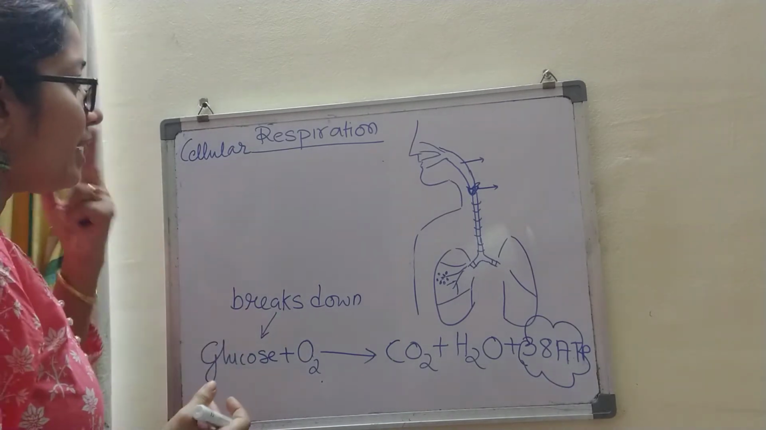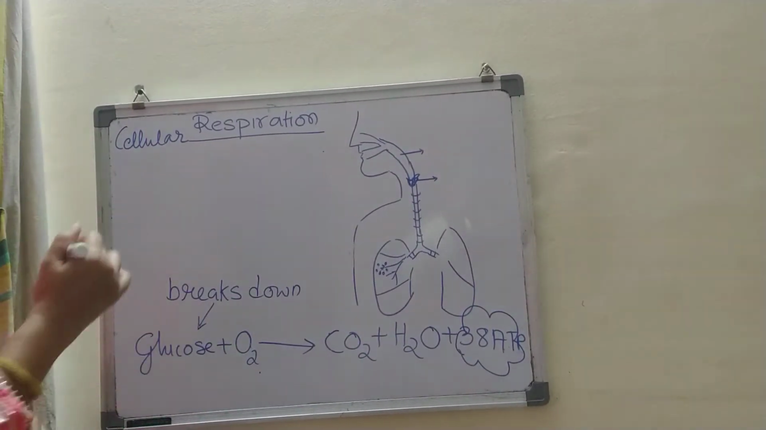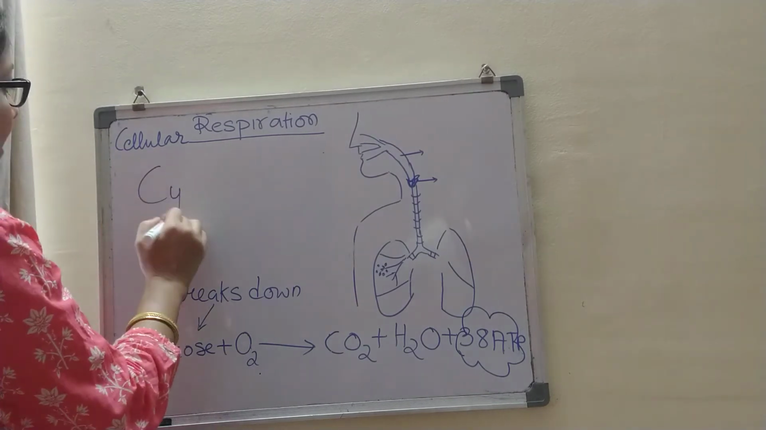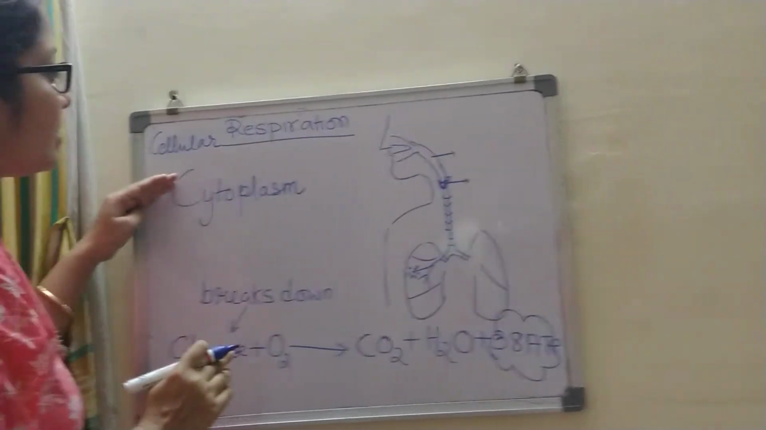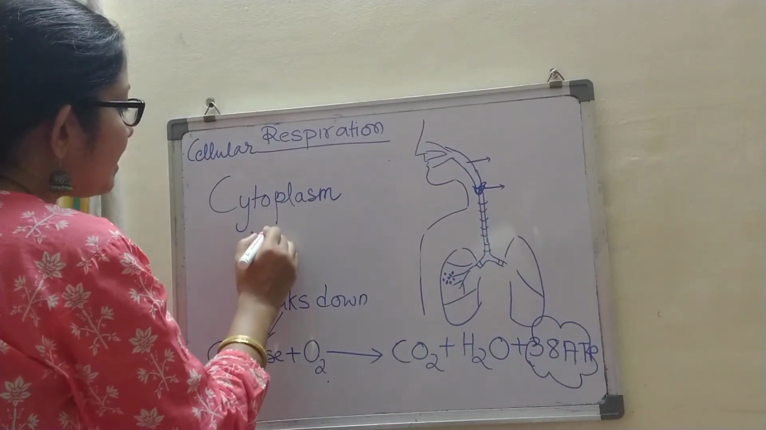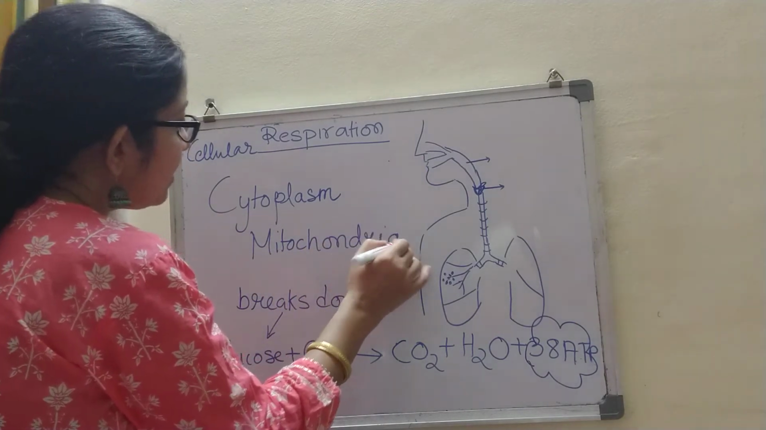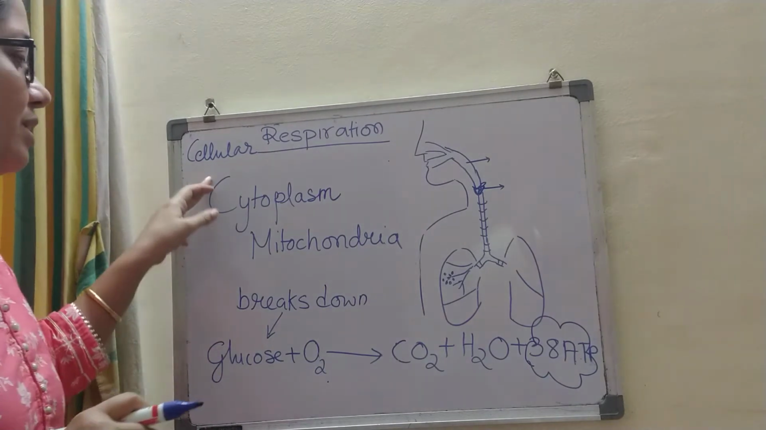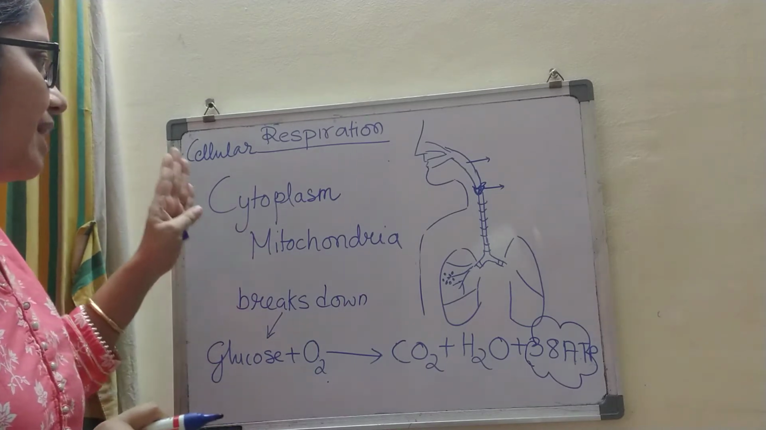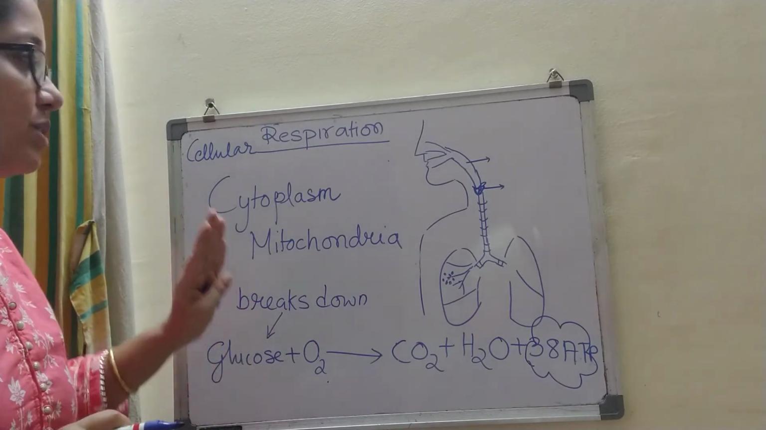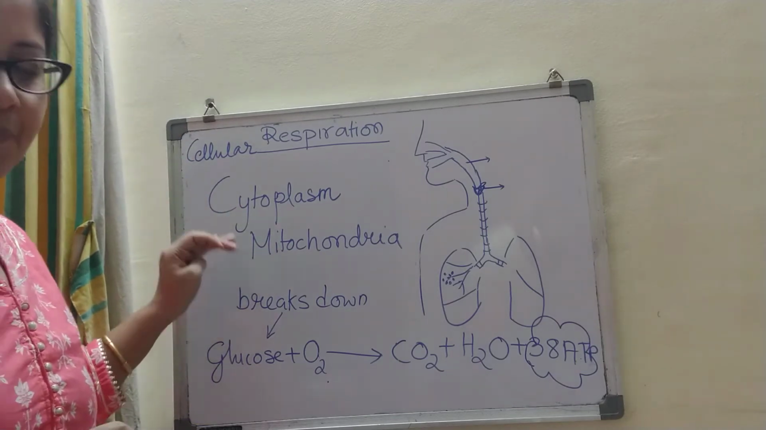Now in the cells it happens in two places mainly. One is in the cytoplasm. When you go to the higher classes, you will learn that the first step occurs in the cytoplasm and the second step occurs in the mitochondria. So if you are asked why it is called cellular respiration, you will say the breakdown of glucose occurs in the cell and it happens in a series of steps, mainly in the cytoplasm and then in the mitochondria.